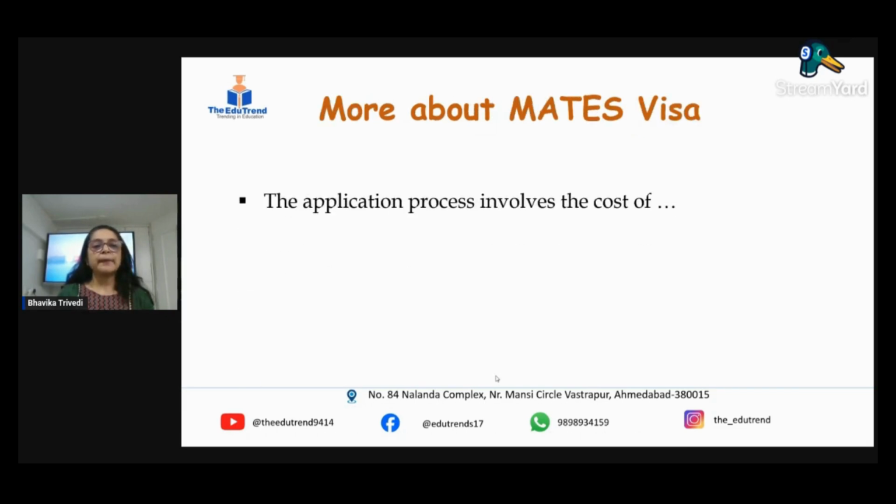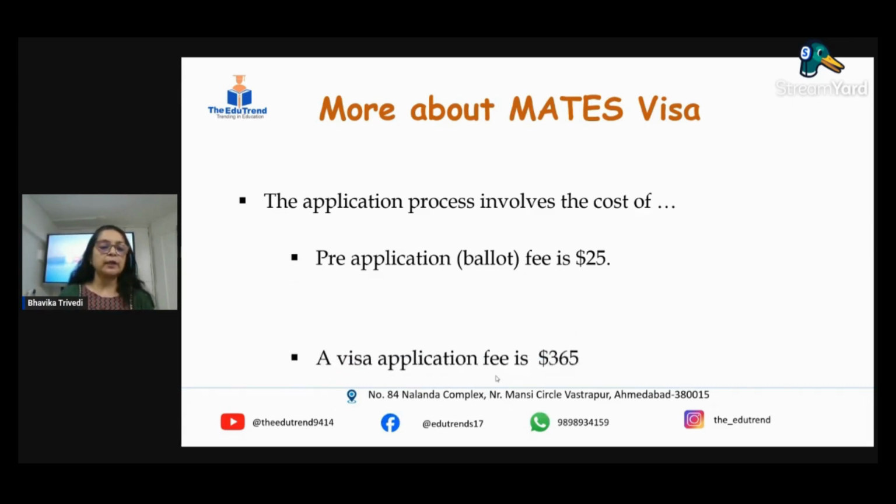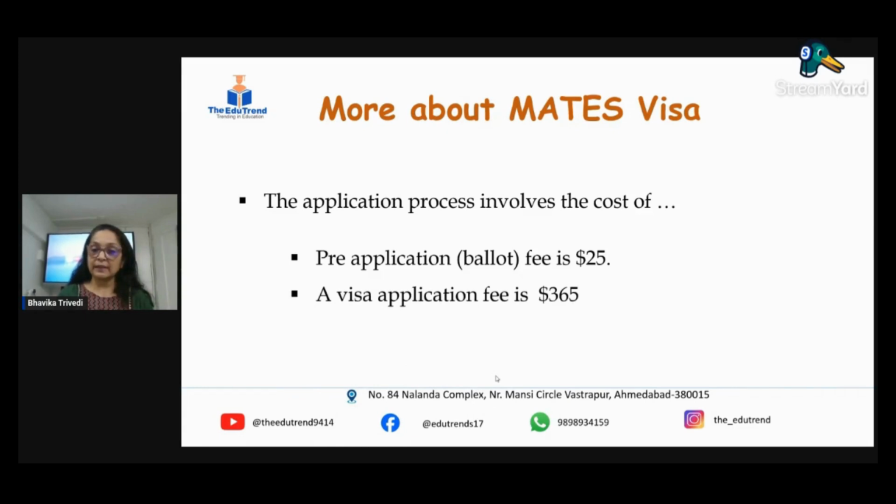Let's know more about the mates visa. The application process involves costs. Here are the costs. That is per application: ballot entering fees is 25 Australian dollars. The visa application in this case is 365 Australian dollars.